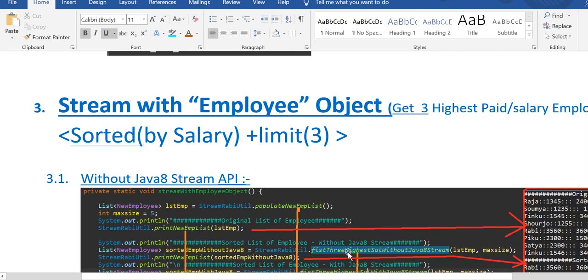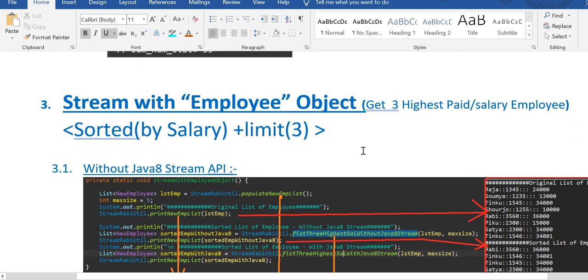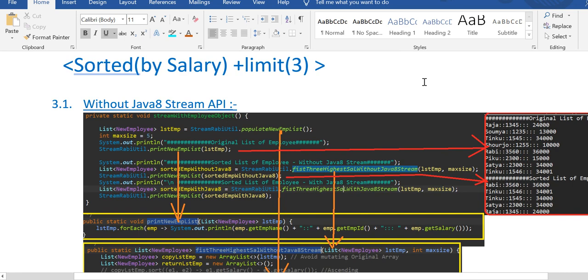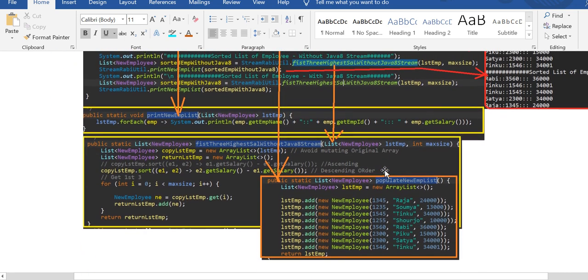Okay, for the practical example: get the 3 highest paid salaries of the employees. So first you have to sort in the reverse way, right? Who is the highest? So sorted by salary and then limit. So the old way, how can we do that?